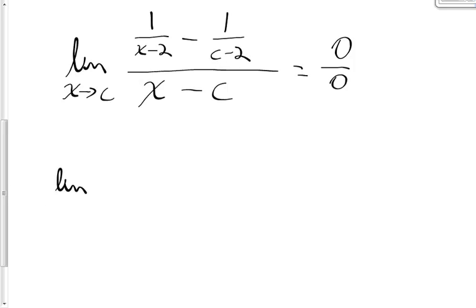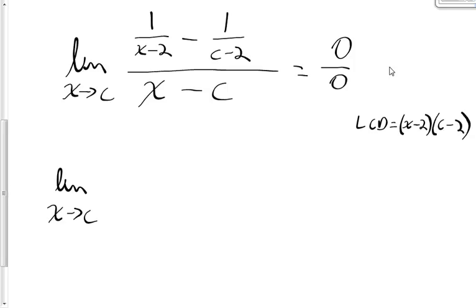So we have the limit as x approaches c, and the least common denominator of those 2 fractions in the numerator is the product of their denominators, x minus 2 times c minus 2.